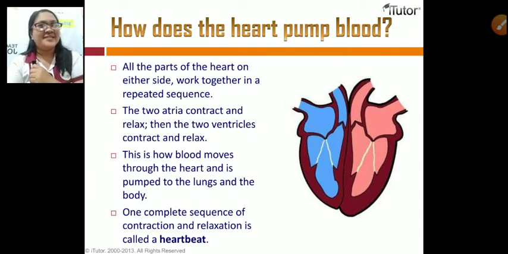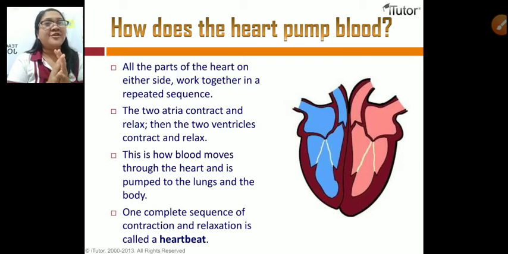Okay, listen to this. All parts of the heart on either side work together in a repeated sequence. Na gani ang aton nga heart is an involuntary contracting. So all parts of the heart on either side work together in a repeated sequence, meaning ang function niya pabalik-balik lang, masulod ang dugo sa right atrium, maato sa left ventricle, so on and so forth.